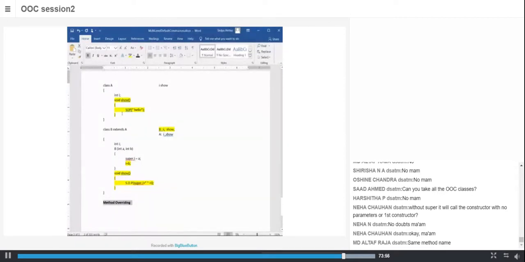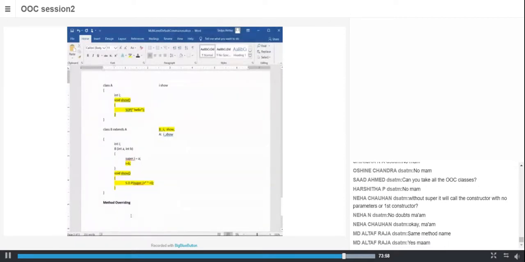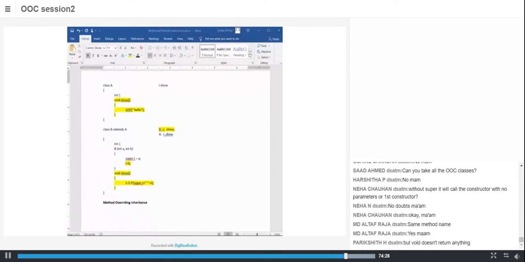Ma'am, can I have it within a single class? No. Method overriding comes into picture only in inheritance. Only in inheritance you can have method overriding. That is, both the base class and the subclass can have the same method name as well as the parameter list. Not only the same name. If it is only same name and different parameter list, it is method overloading.